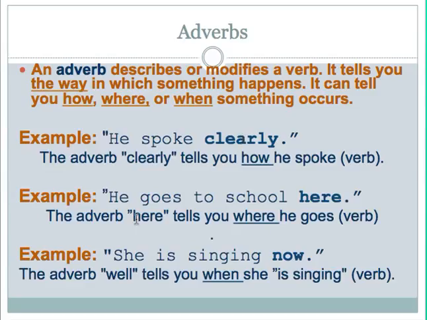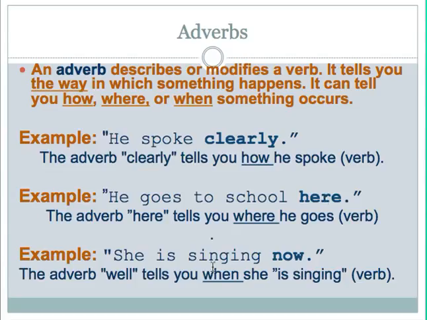In the next example, "he goes to school here." Well, I have the verb goes, so I'll ask myself, is there something that tells me how, where, or when he goes to school? Yes, there is. The adverb here tells me that he goes to school here, which tells me where he goes.